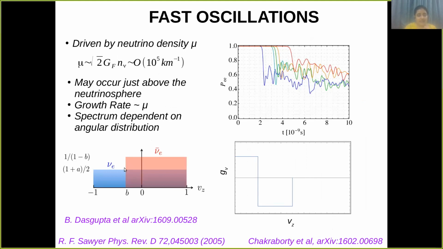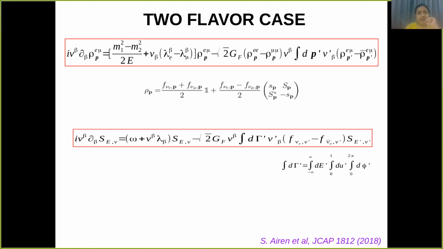So here, this is an example. This shows the distribution of nu e and nu e bar, and G v is the difference of the fluxes of nu e and nu e bar. In some directions, the flux of nu e is greater than nu e bar, and in some directions, the flux of nu e bar is greater than nu e, and thus there is a crossing in the spectrum, which is an important factor for the fast oscillations to occur.